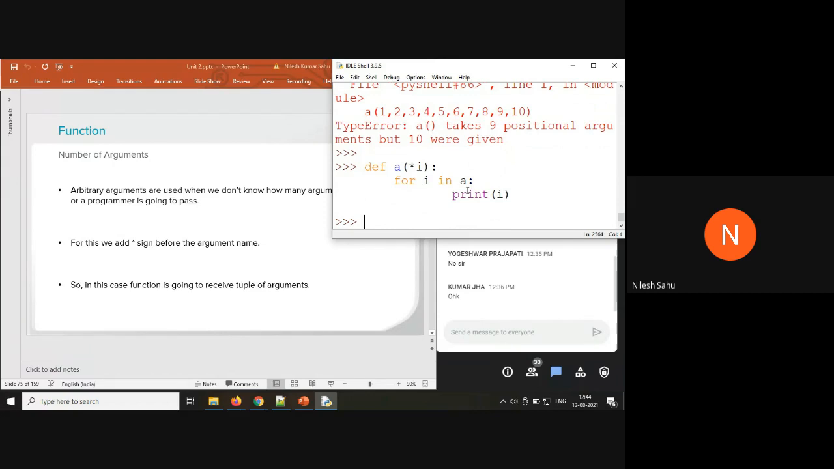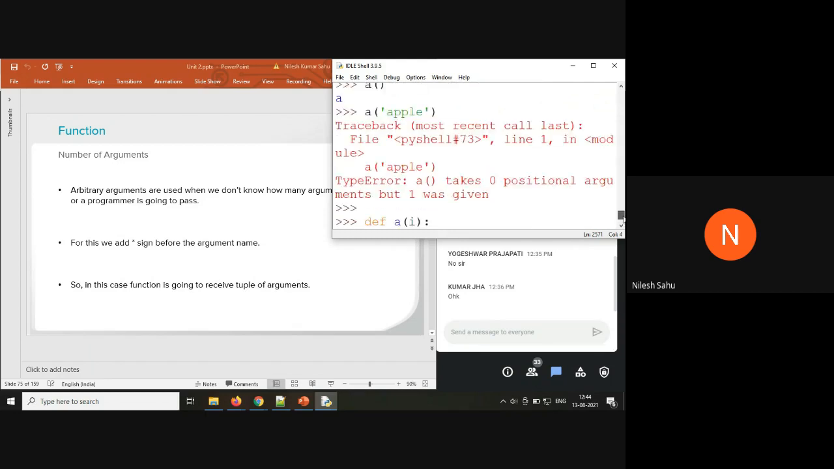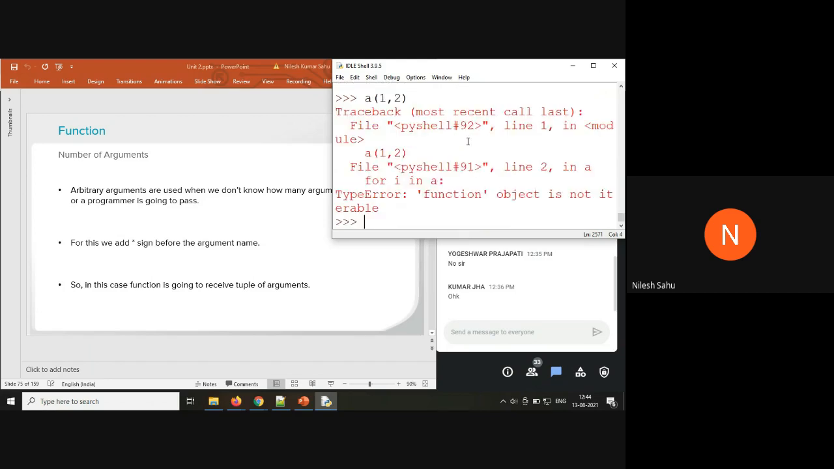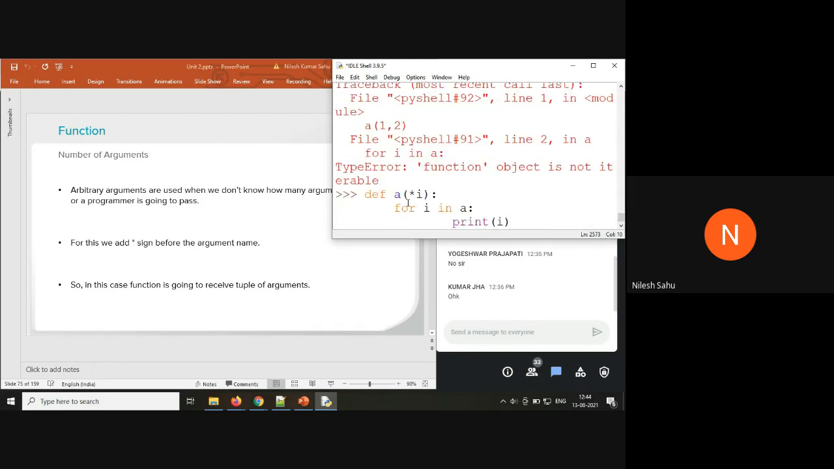Now what's the benefit of this? We don't know how many arguments the user is going to pass. This asterisk is going to take care of each and everything. Let me show you, 1, 2, sorry, it will be i here, and it will be j here, since we are looking for j.